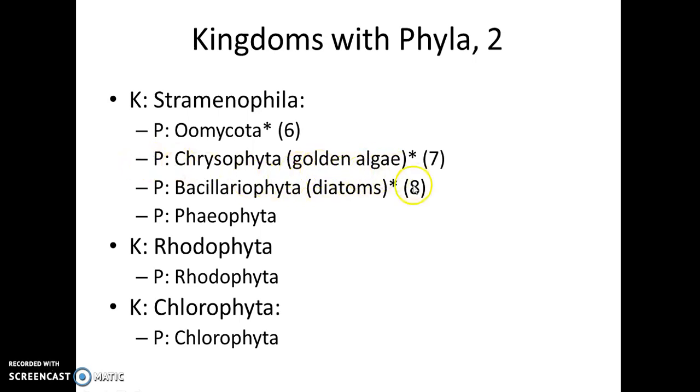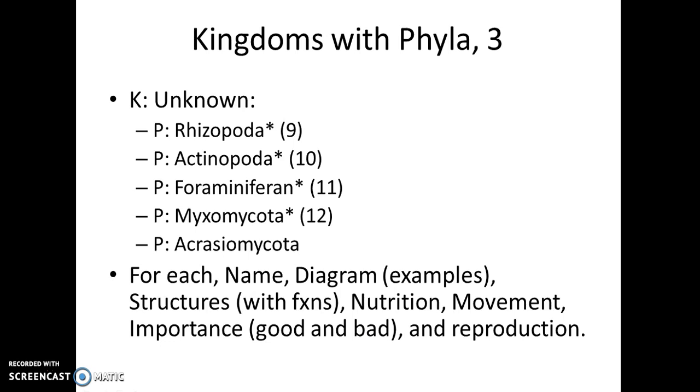Chrysophyta, that's golden algae. Bacillariophyta, those are diatoms. They have a silica test. And Phaeophyta, which we're going to talk about momentarily, Rhodophyta, which we're also going to talk about, and Chlorophyta. Those are your brown algae, your red algae, and your green algae. Then you have the kingdom Amoebozoa. Then we have the unknown kingdom, if you don't know where to put these things.